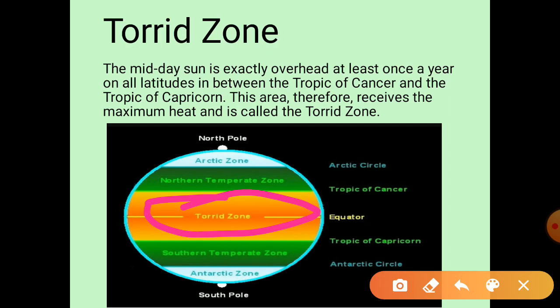So as we know that the torrid zone feels the maximum heat, that's why between the Tropic of Cancer, that is towards north, and Tropic of Capricorn, towards south, the sun rays fall directly. So that is why they are too warm. Once in a year, the sun rays fall here at a 90-degree angle. They observe maximum heat. That is why they are called the torrid zones. Moving forward,